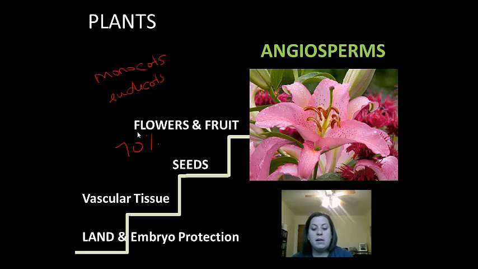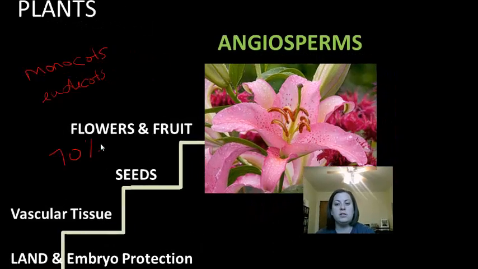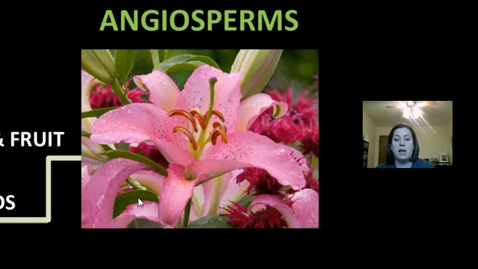Now, the dominant generation is again the sporophyte generation, and the reproductive structures on the angiosperms are the flowers themselves. So the flower is going to actually contain the gametophyte, and you'll notice how it's a lot smaller compared to the rest of the plant. Okay, now all flowers have a couple of things. The first thing they're going to have is sepals. The sepals are what protect the bud before the flower actually blooms. And so when a flower blooms like you see here in the picture, these sepals are going to eventually fall off. Okay, and they're going to fall away from the flower.